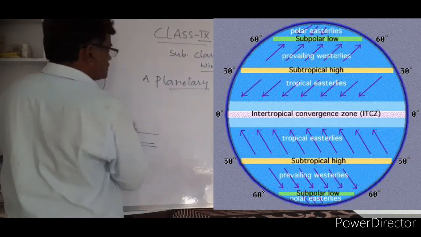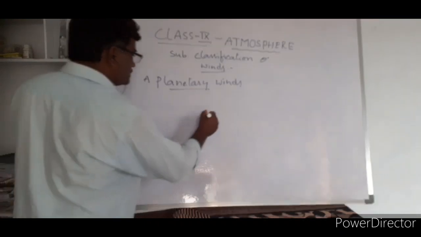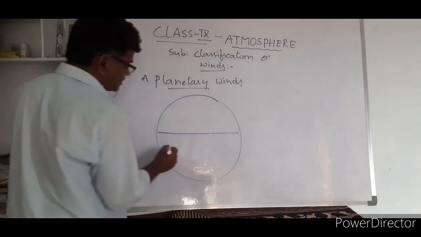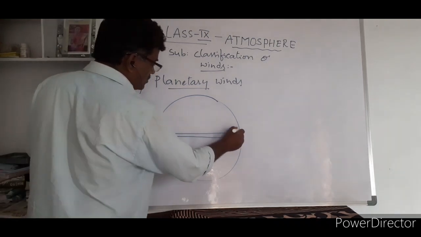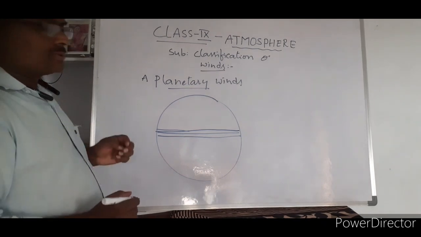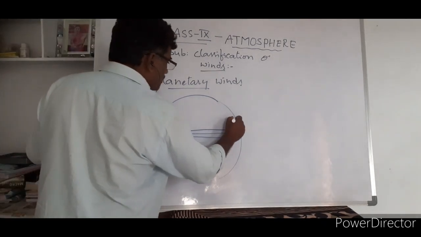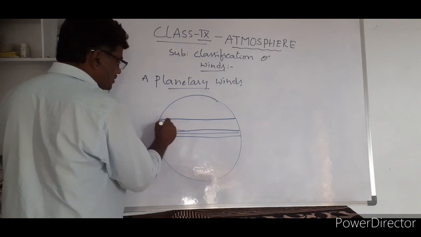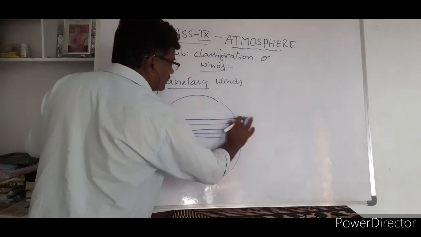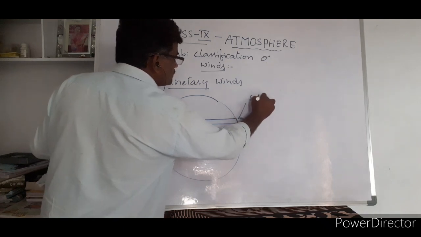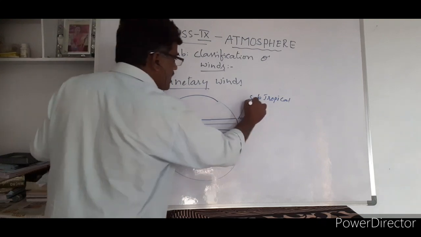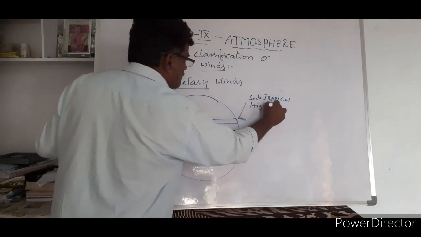So talking about this, it is about the Earth surface, right? This is about the equatorial region. This is the low pressure belt, the equatorial low pressure belt, which is also called the doldrums. And this is the subtropical high pressure belt.